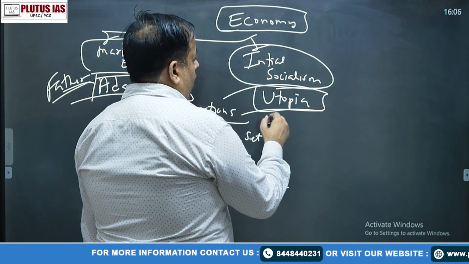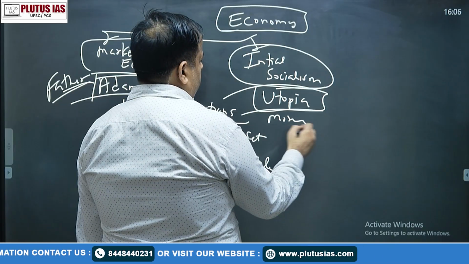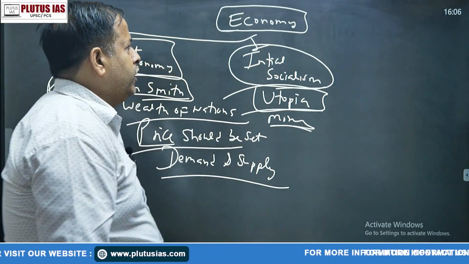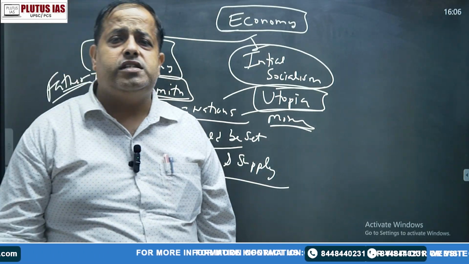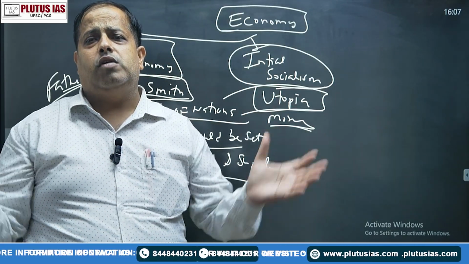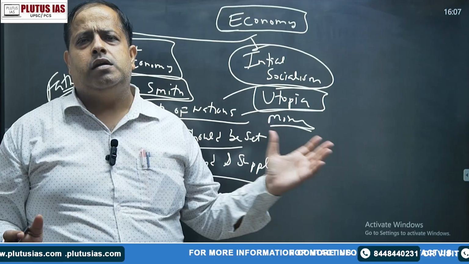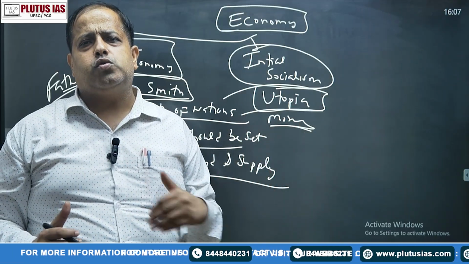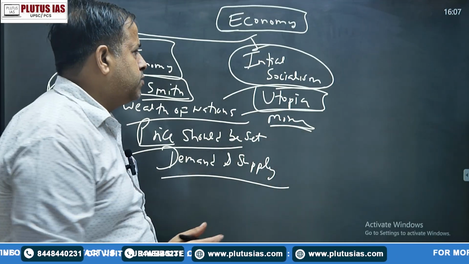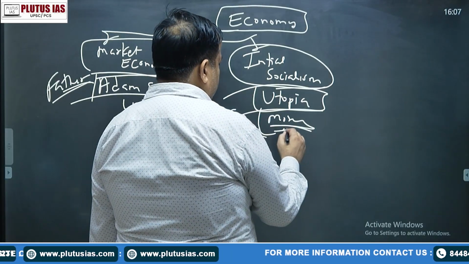It was written, and More wrote it. In this book, he talks about a place or island where there is full socialism. It is not possible in practical life, but he talks about socialism. Thomas More wrote this book. Okay, so what was the writer's name? Thomas More.